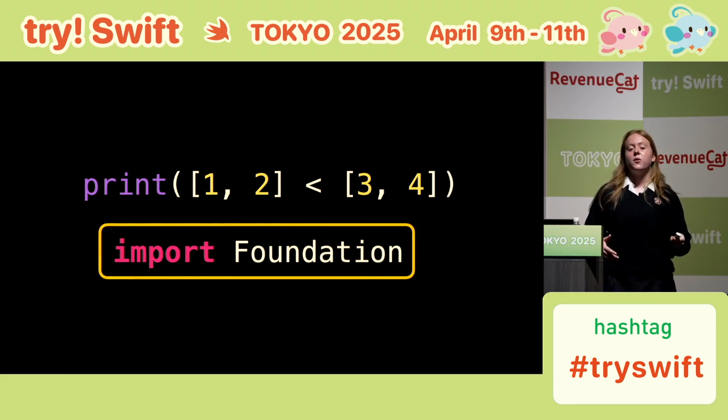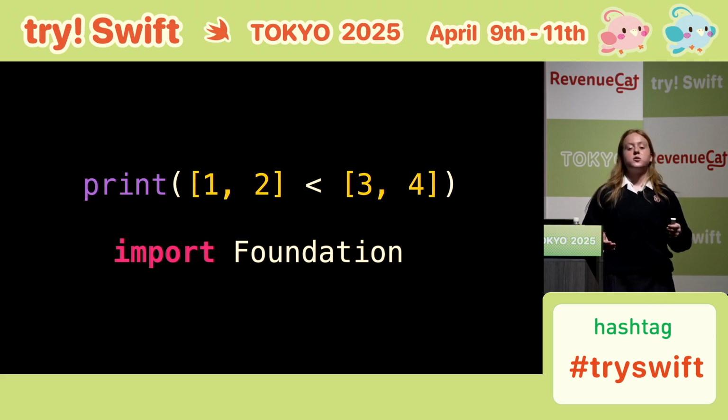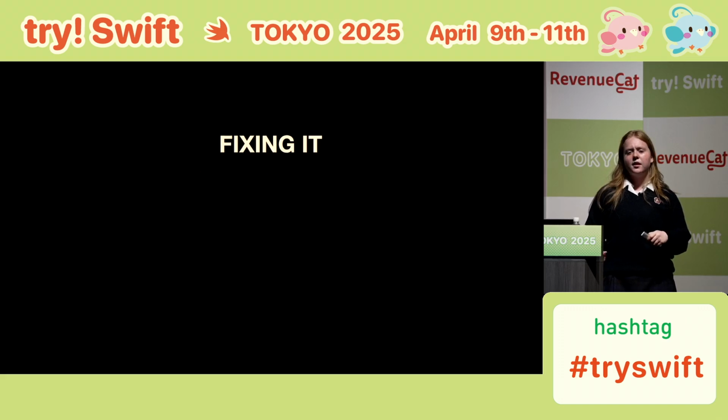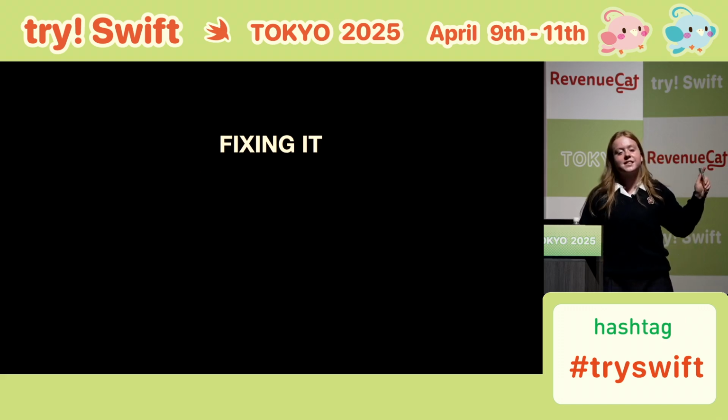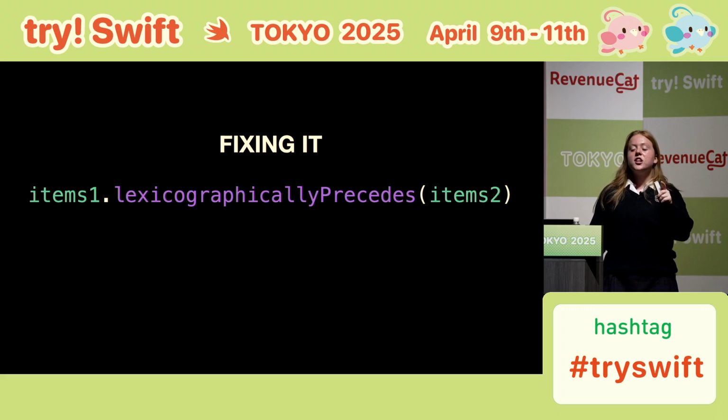It's also why the foundation import is required. Swift can create index paths from array syntax. Because we make them directly next to the less than operator, Swift treats them as the only type that's valid, index paths. And that's why this code is allowed. Enough waffle. How can we fix this? You can use the brilliantly named lexicographically precedes method, which is basically a fancy way of saying comes before.